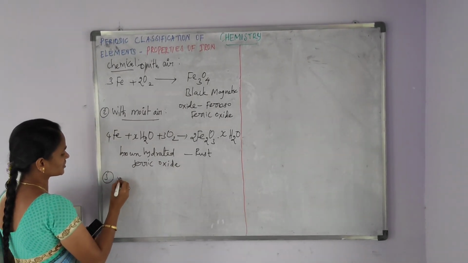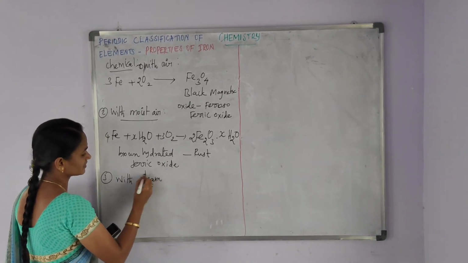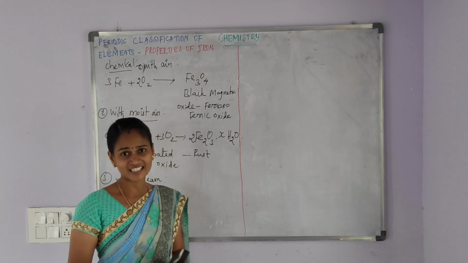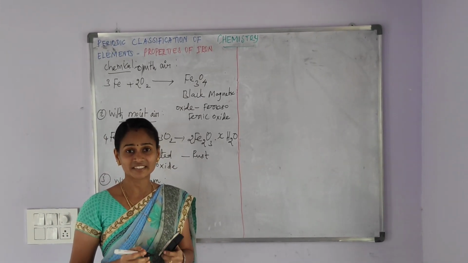And then the third reaction is iron reacts with steam. Red hot iron reacts with steam.